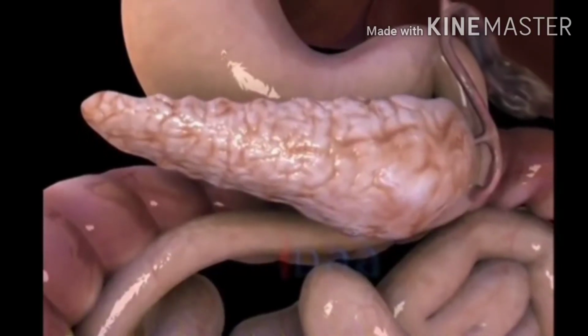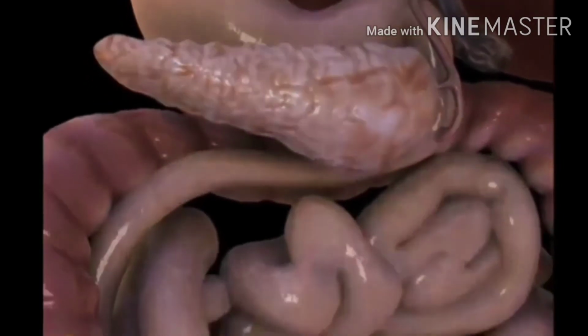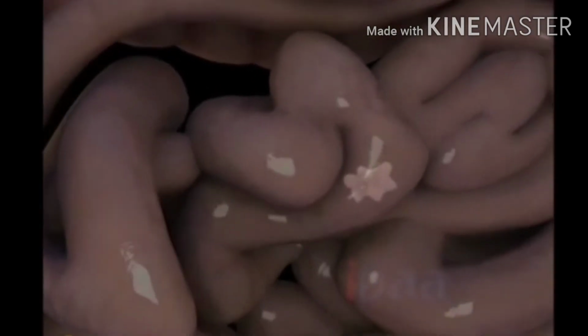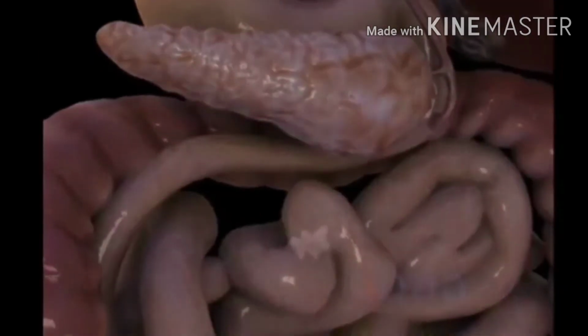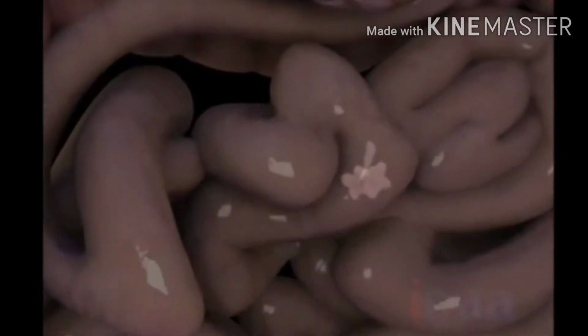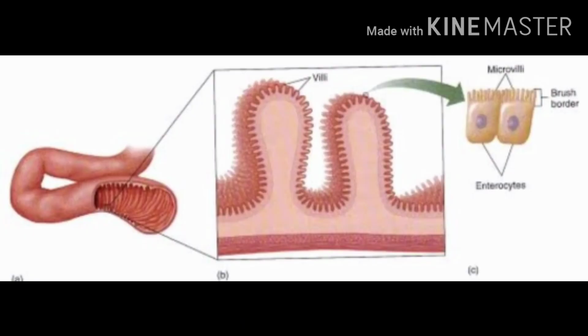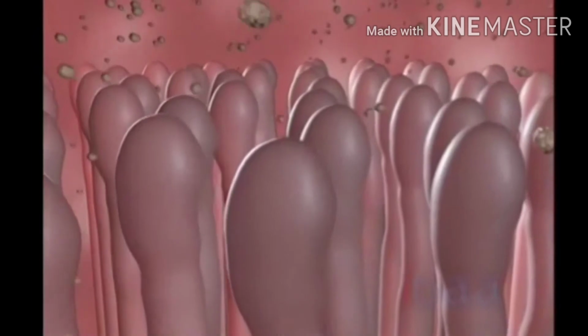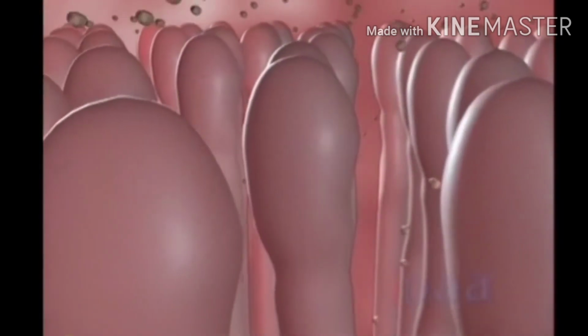The small intestine also produces digestive juices, which help to complete the process of digestion by forming the simpler forms of food molecules like sugar, amino acids, and glycerol. The inner lining of the small intestine has numerous finger-like projections called villi, which increase the surface area for absorption. Villi are richly supplied with blood vessels. There are millions of villi present in the small intestine, which help in absorption of food particles through the blood vessels called capillaries. It is surrounded by the capillaries.